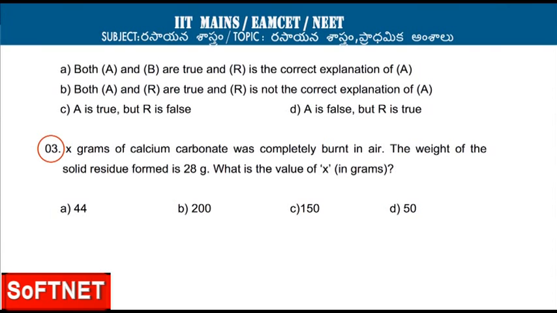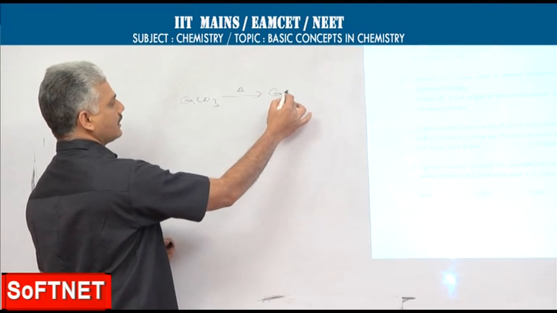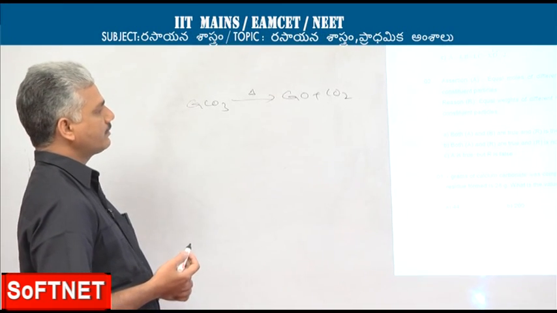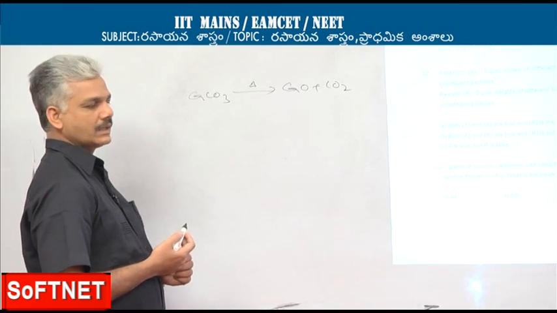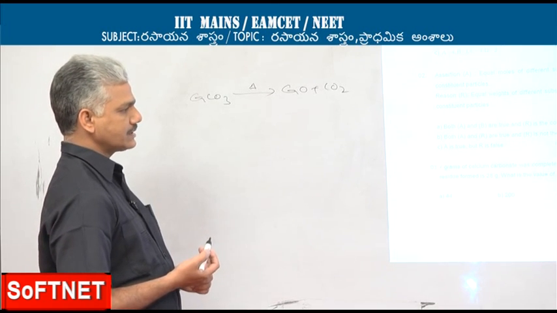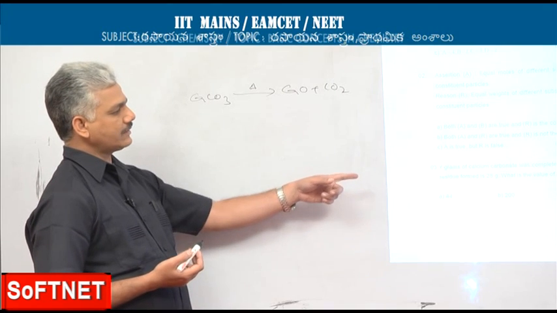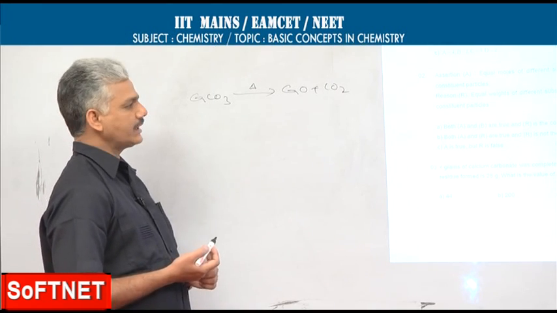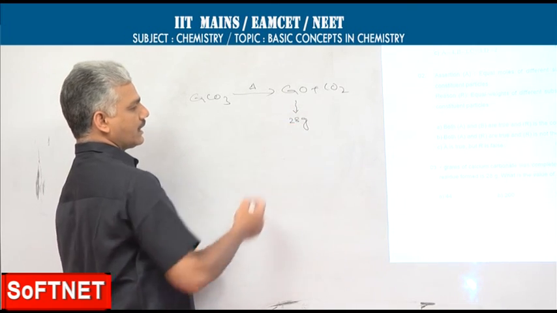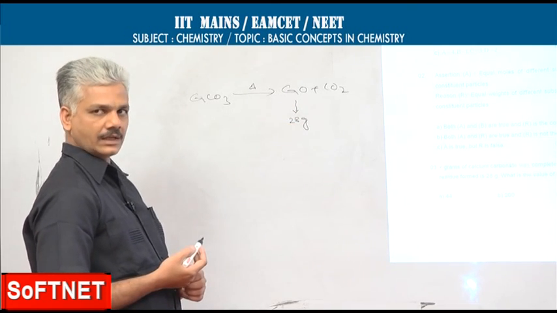This problem is based on the decomposition reaction of calcium carbonate. When calcium carbonate is strongly heated, it decomposes to give calcium oxide and carbon dioxide. Carbon dioxide being a gas will escape, leaving behind calcium oxide as the residue. So the weight of residue is 28 grams, which means you should take it as equal to the weight of calcium oxide formed in the reaction.